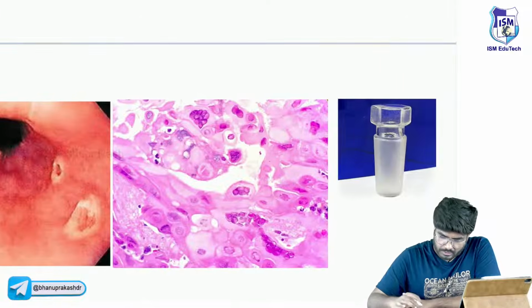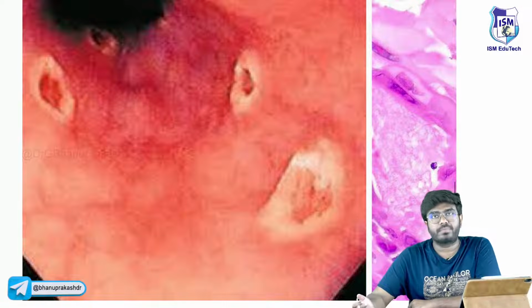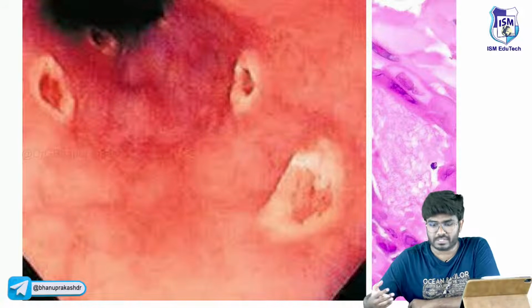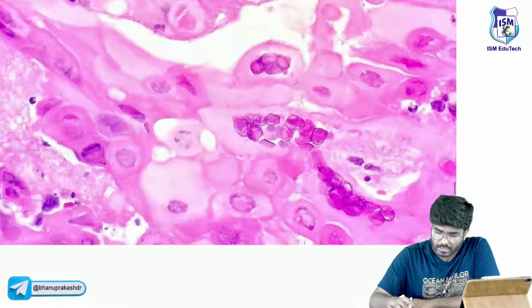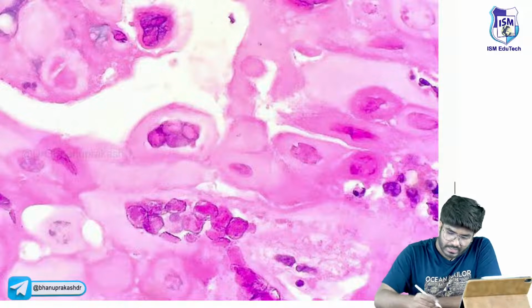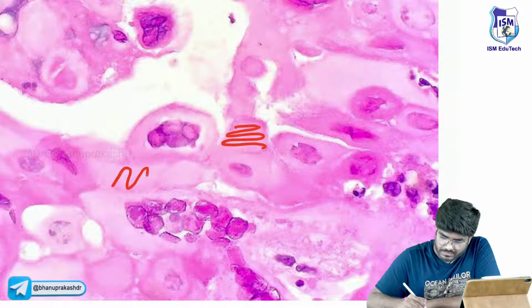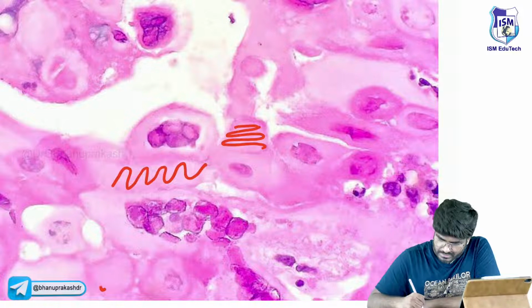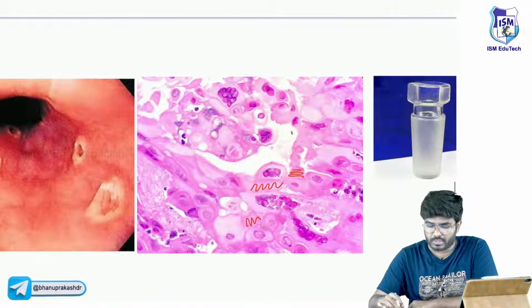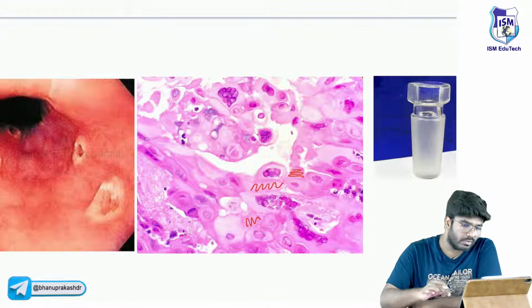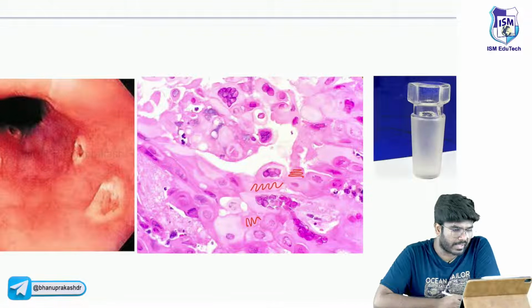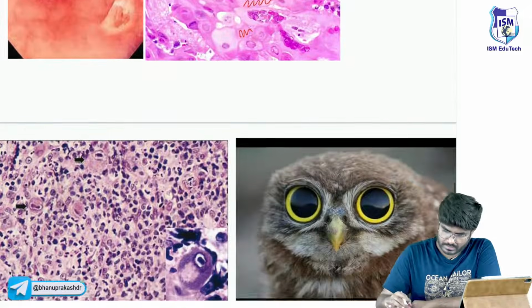Punched out ulcers are seen in herpes infection. If you look at the cells, it's very clear, it's like a ground glass kind of appearance. Ground glass appearance is going to be seen in herpes esophagitis. Done.